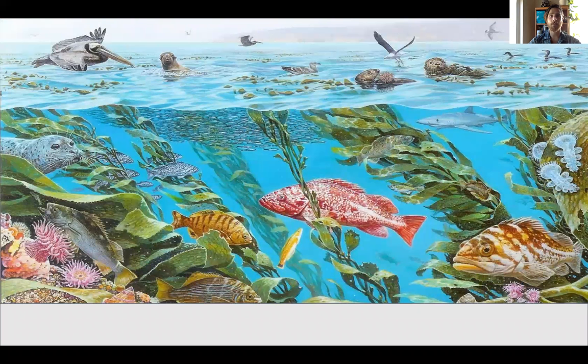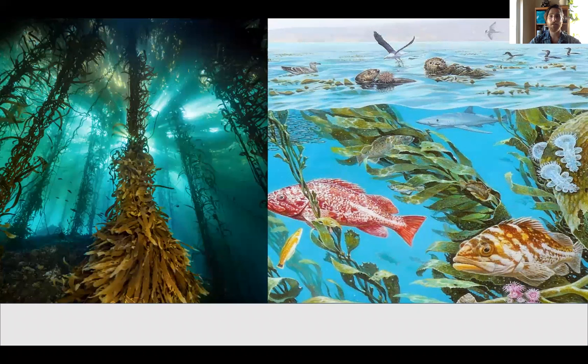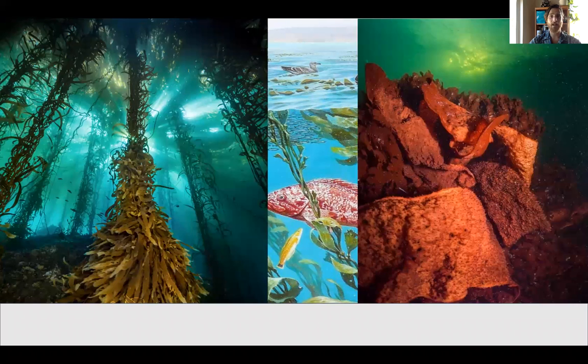Kelp forests are ostensibly some of the most diverse and ecologically important marine habitats worldwide. This is PSA after all. I don't think I need to convince you about the wonders of kelp forests. But for this talk, I'd like you to think about that three-dimensional structure made by canopy-forming species, a view from the benthos where red algae are found, and the kind of environments found under all of this structural complexity.